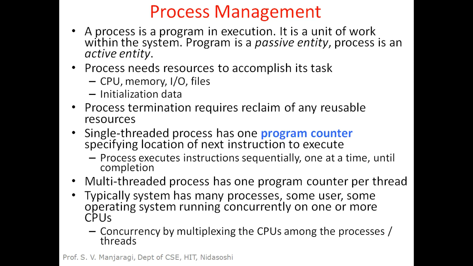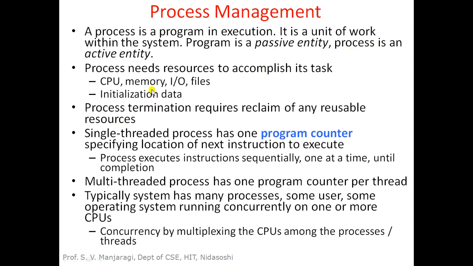And how are programs executed? Before a program is executed by the CPU, we need to bring it from the secondary storage device to the main memory, that is, primary memory. Then it will be executed by the CPU. What is a process? A program in execution. The program is in the main memory and is being executed by the CPU instruction by instruction, which is called an active entity. A process is an active entity, but a program stored on the disk is a passive entity.